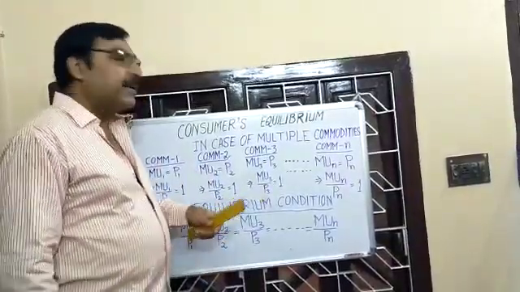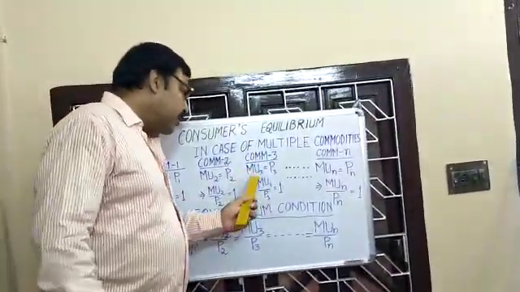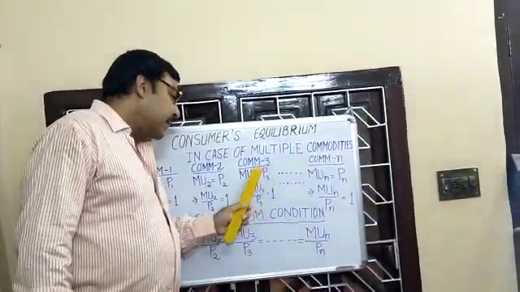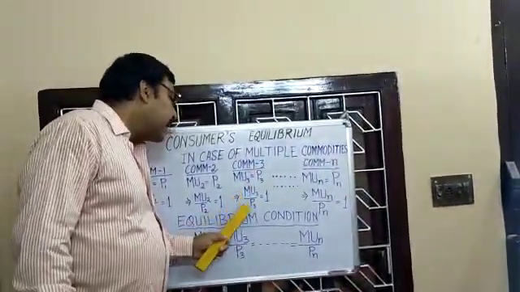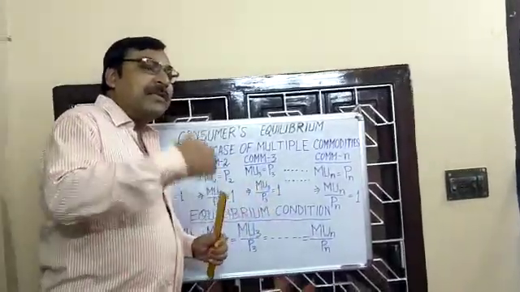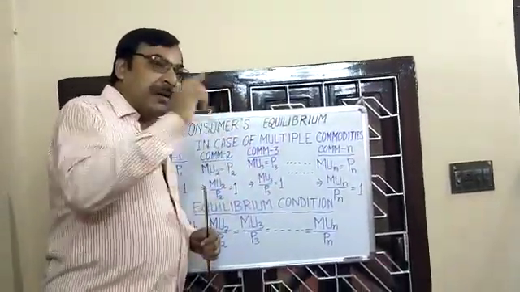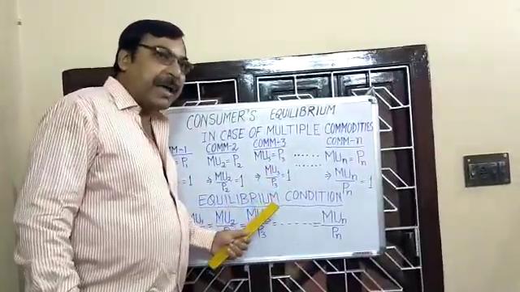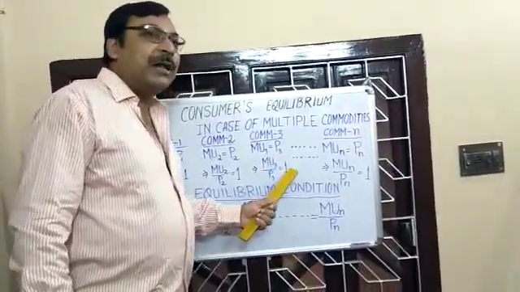In the same way, in case of commodity 3, equilibrium condition is MU3 equal to P3. We can write MU3 by P3 equals 1. In this way, for every commodity, from the equilibrium condition, we get a ratio of marginal utility and price which is equal to 1.